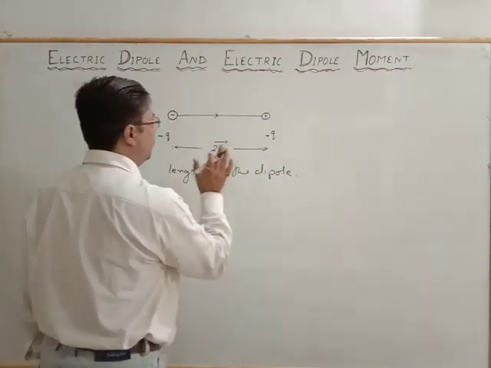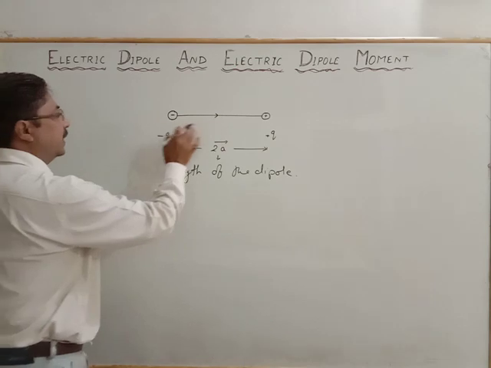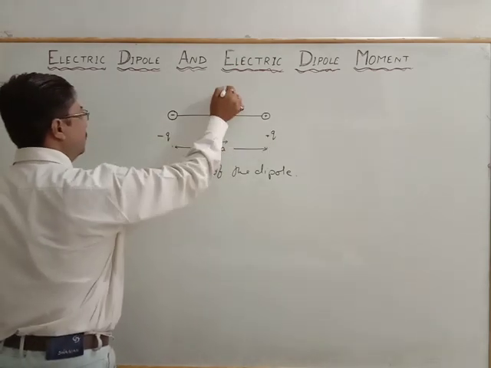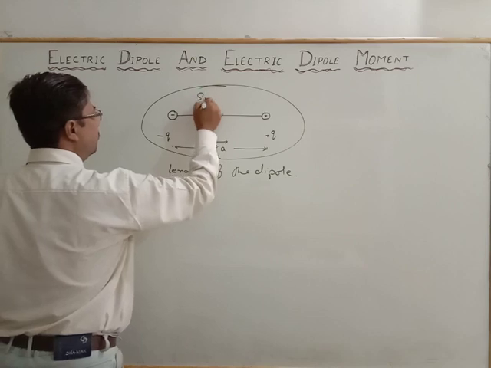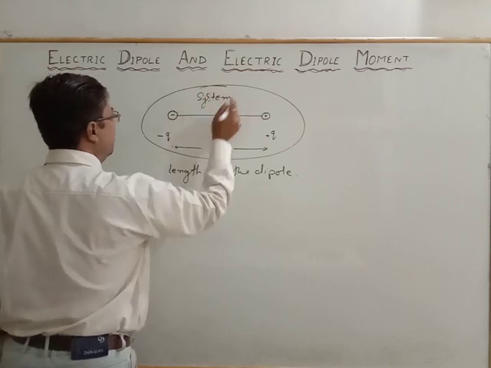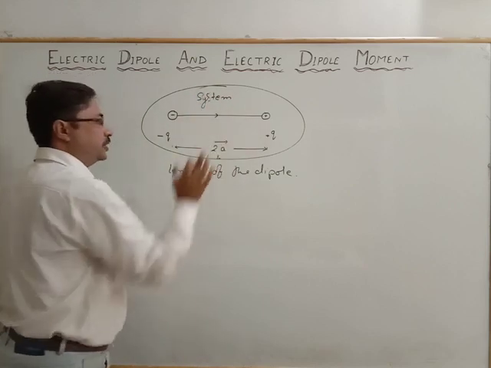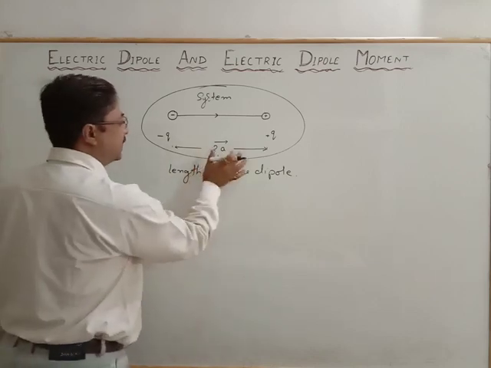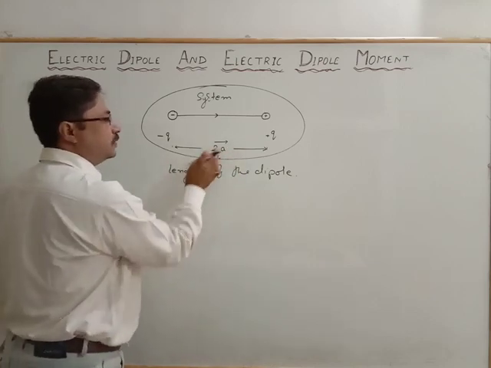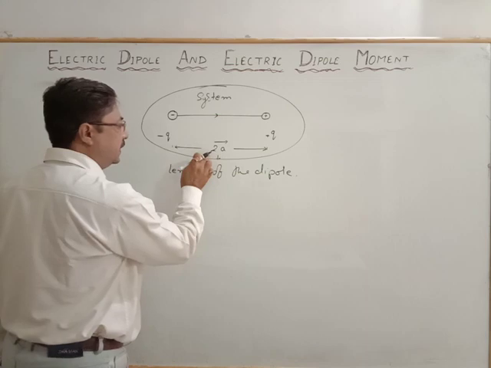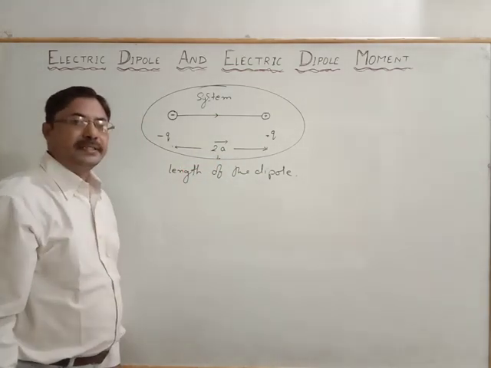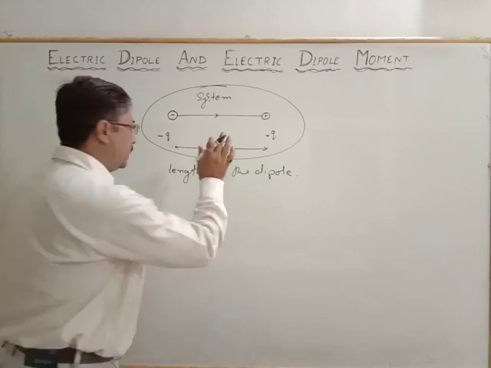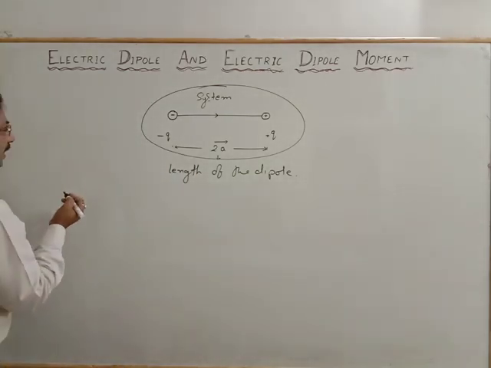First of all, we come to know that it is a system of two equal and opposite charges separated by a certain distance, that is 2a, and that certain distance is the length of the dipole. This is known as the electric dipole. So first we write the definition of the electric dipole.